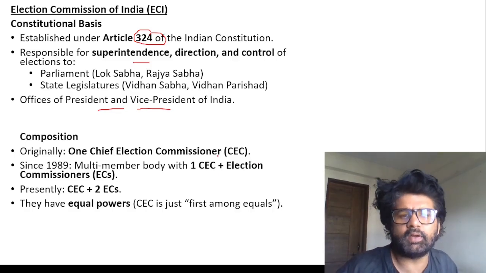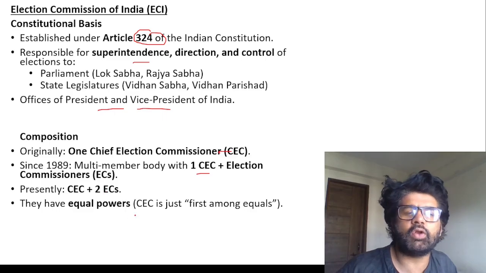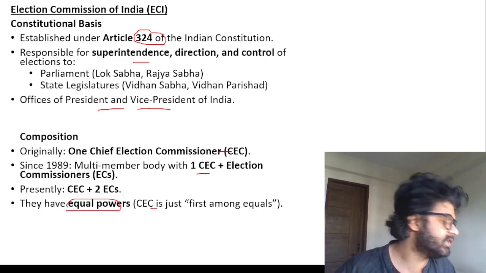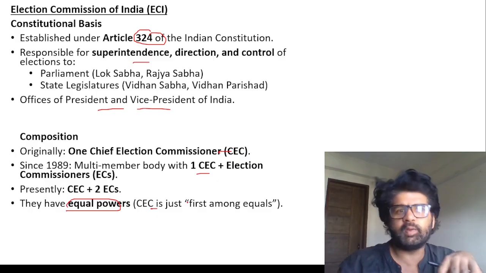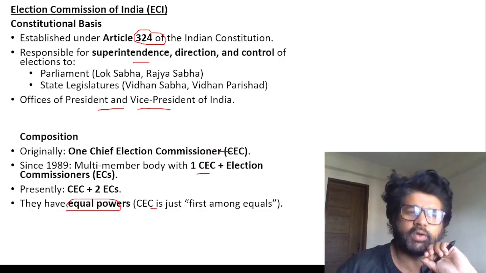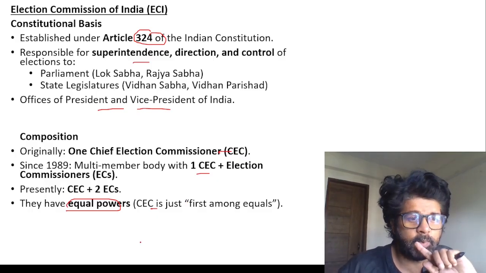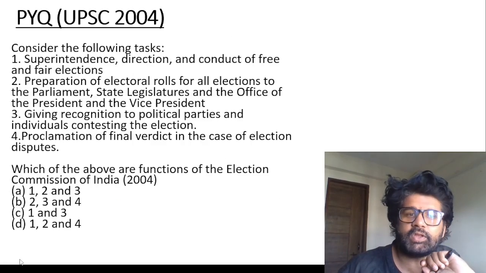CEC, and earlier there was only one CEC. After 1989, you have one CEC, two ECs. They are all equal, they have equal powers, but CEC is first among the equals, but the process of removal of them is actually different. You can read it: 65 or 6 years. Remember these facts, they are very important.